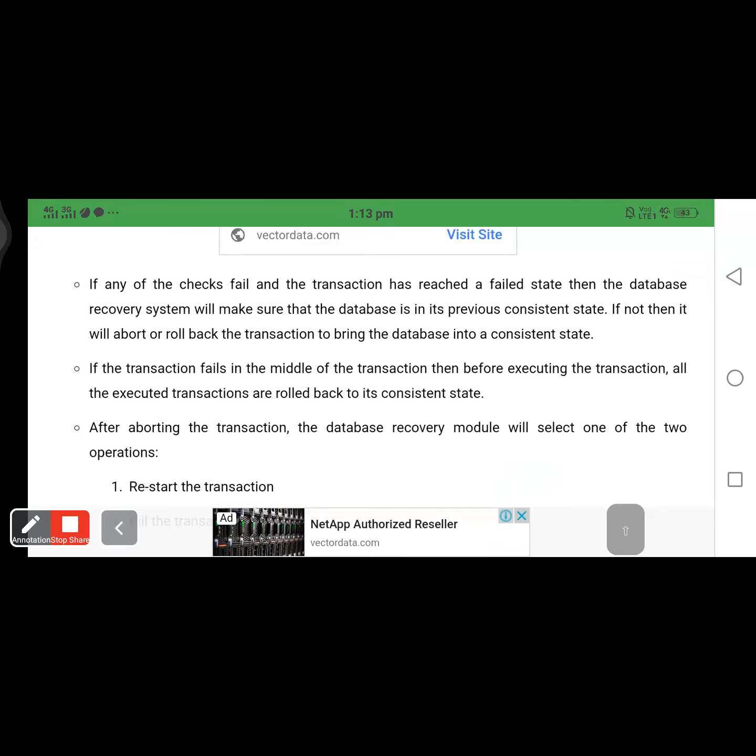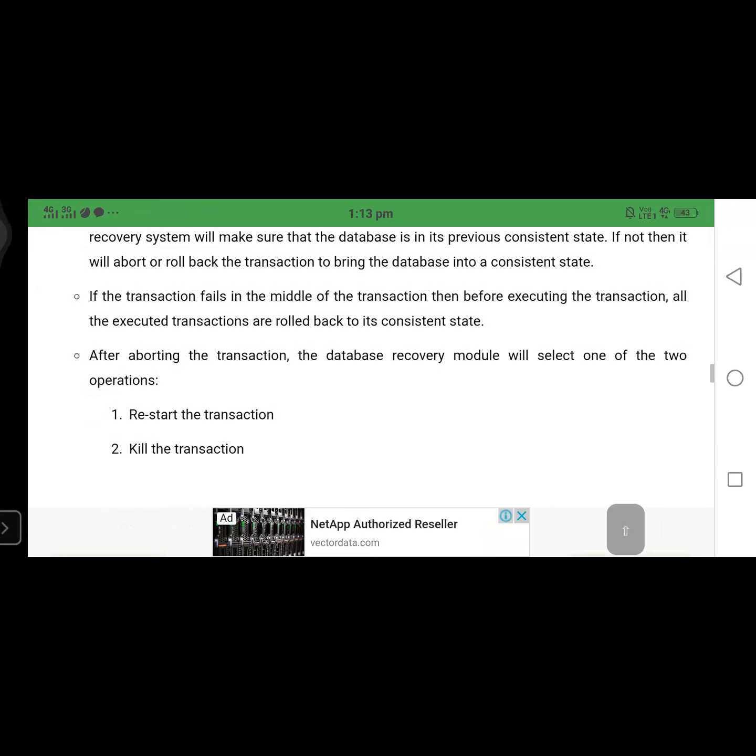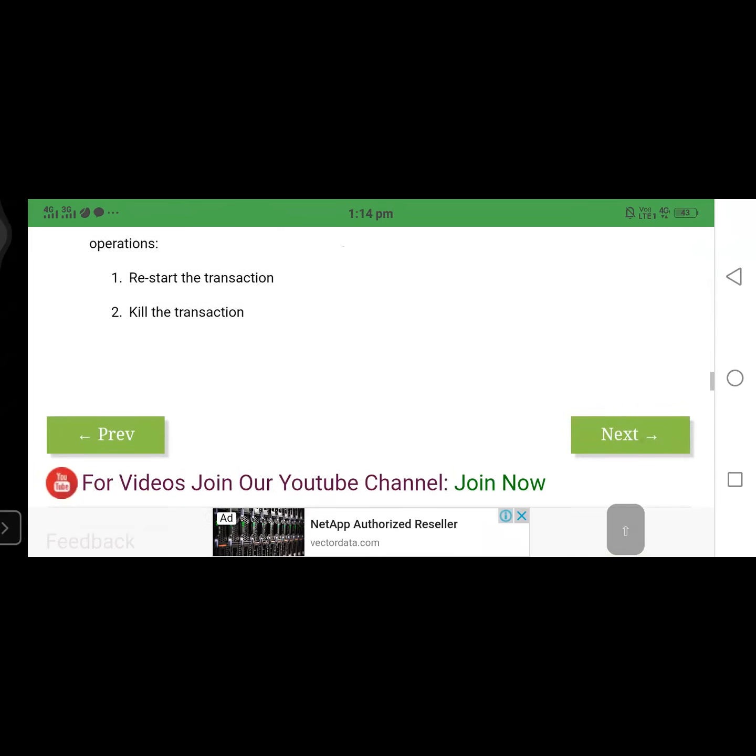In this way, if we are not able to recover from the failed state, it leads to the aborted transaction. After aborting the transaction, the database recovery module will select one of two operations: restart the transaction or kill the transaction. These two things are performed after the aborted state. I hope all the members are able to understand this.